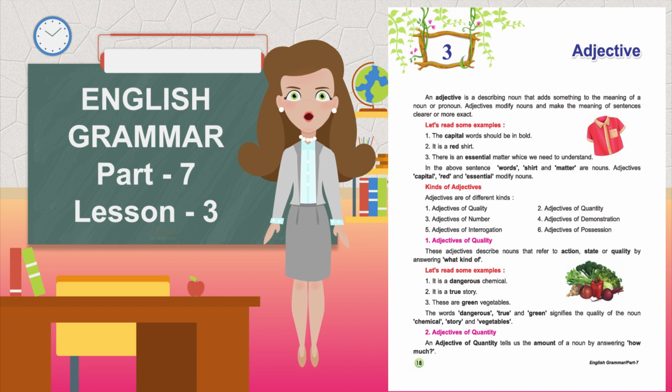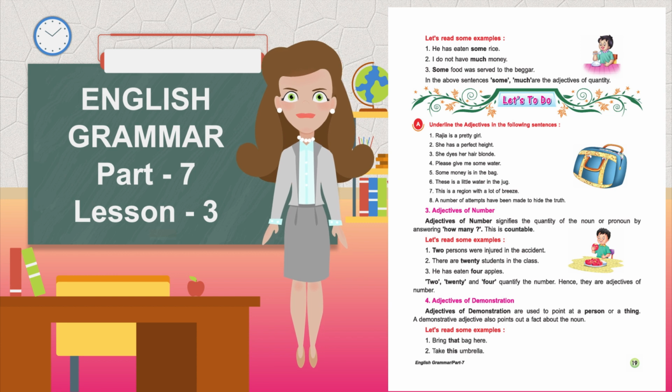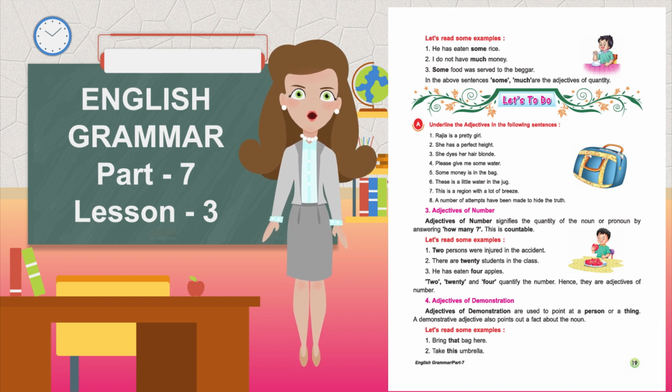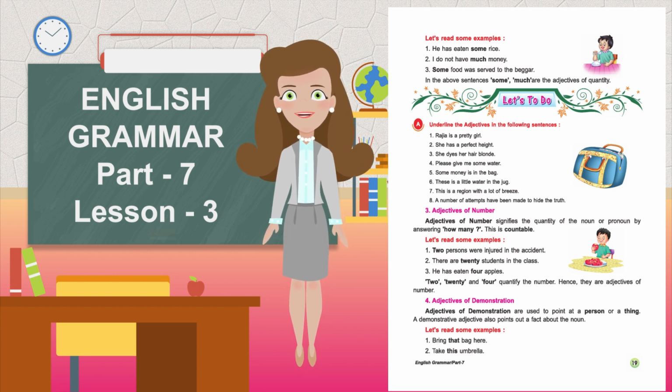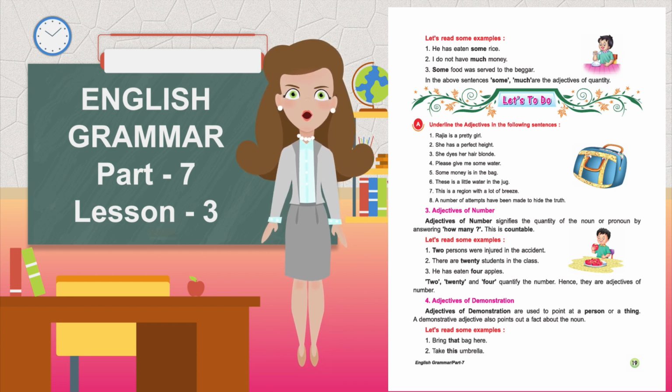Second, adjectives of quantity. An adjective of quantity tells us the amount of a noun by answering how much. Let's read some examples. He has eaten some rice. I do not have much money. Some food was served to the beggar. In the above sentences, some and much are the adjectives of quantity.